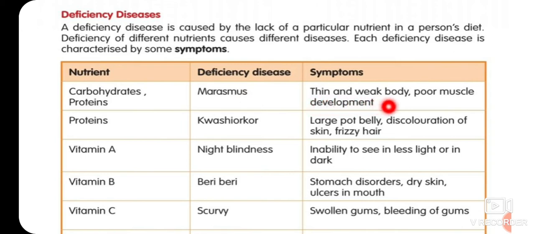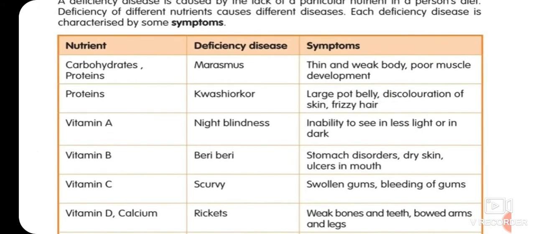And the symptoms are thin and weak body, poor muscle development. If protein is less in amount, then kwashiorkor is the disease from which we can suffer. Large pot belly, discoloration of skin, frizzy hair.